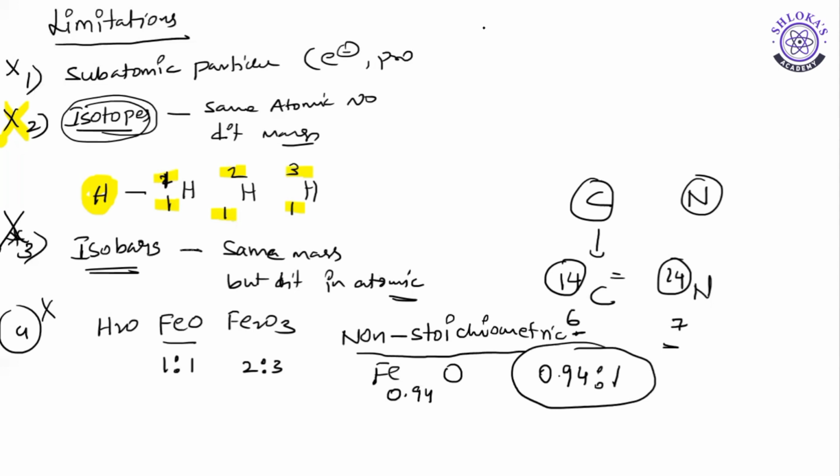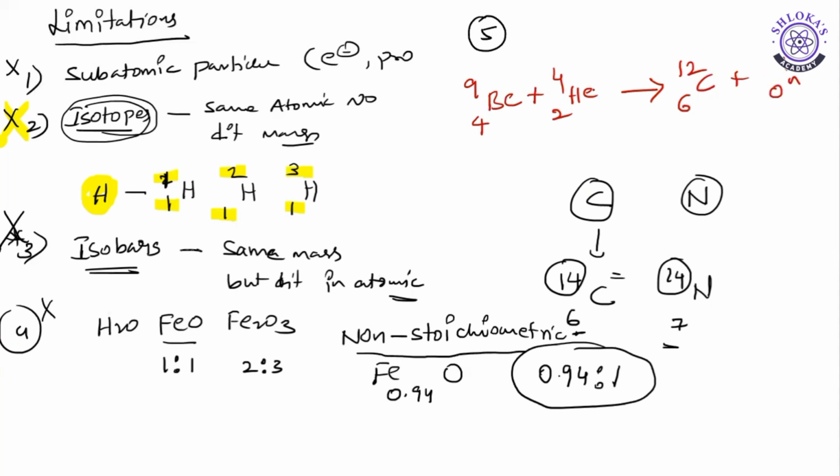And the last point, the fifth point: atoms cannot be created and cannot be destroyed. Okay, it was right, but if you observe nuclear chemical reactions, like I'm taking beryllium whose atomic number is 4 and whose mass number is 9. When it is bombarded with a helium particle, 2He4, we get carbon-12 (atomic number 6) and one neutron is obtained.